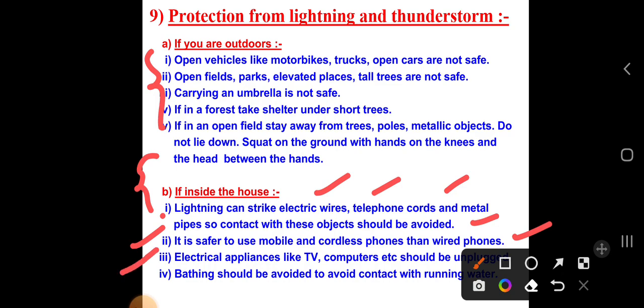Electrical appliances like a TV or computer should be unplugged. This is the common thing. If you unplug them, then electric charges will not pass here, and the fuse will not blow in this situation. Bathing should be avoided to avoid contact with running water. Suppose you turn on the tap, water can come from the outside source, and the charges can also pass here in this situation. So you have to avoid bathing.